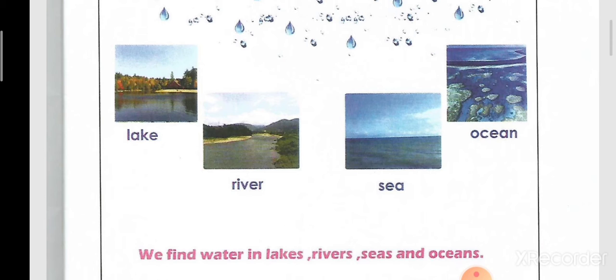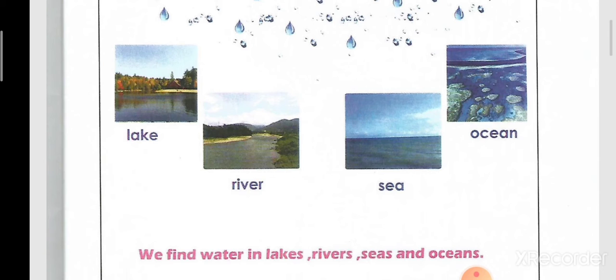Yes, the lake and the river are fresh water that we can drink. You know that the water that we drink inside our houses is coming from what? It's coming from the Nile River. So the river or the lakes are what? Fresh water.